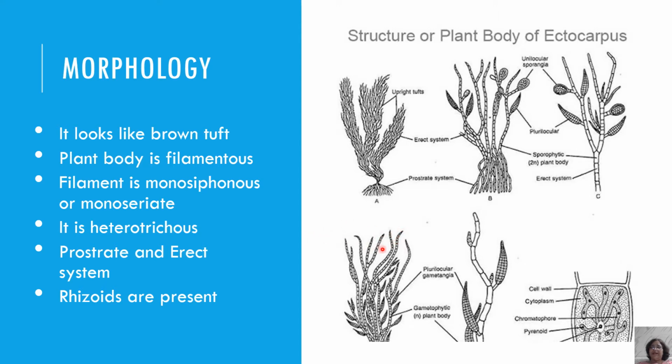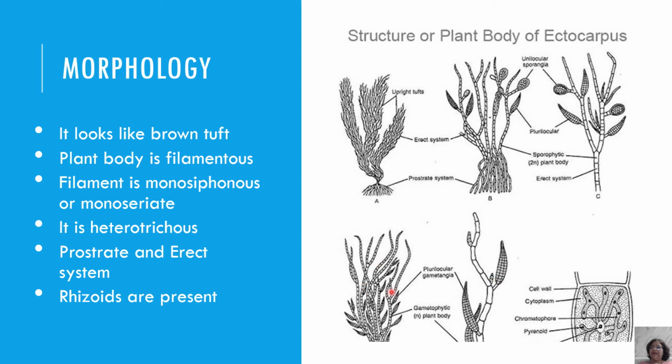It is heterotrichous, which means there are two different kinds of filaments: one is prostrate and the other is erect. Rhizoids are present on the prostrate system. You can see the plurilocular sporangia and unilocular sporangia present on the erect branches.